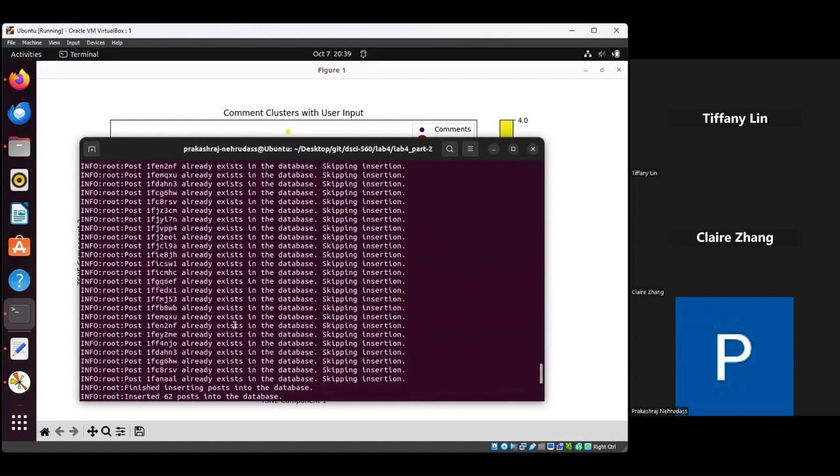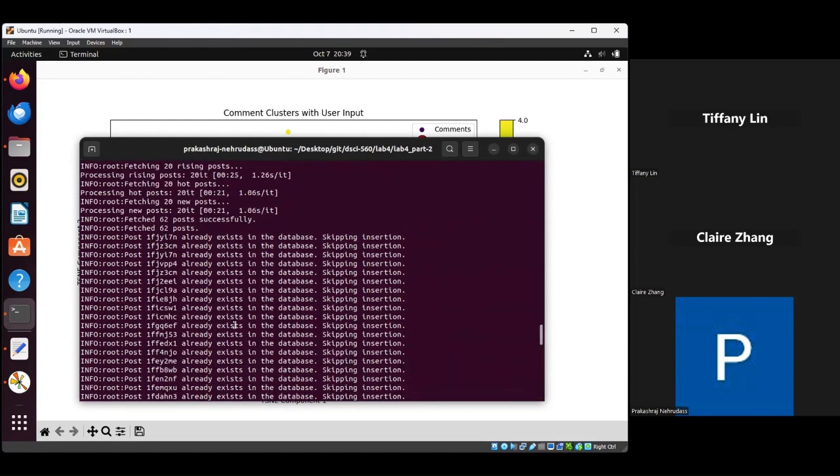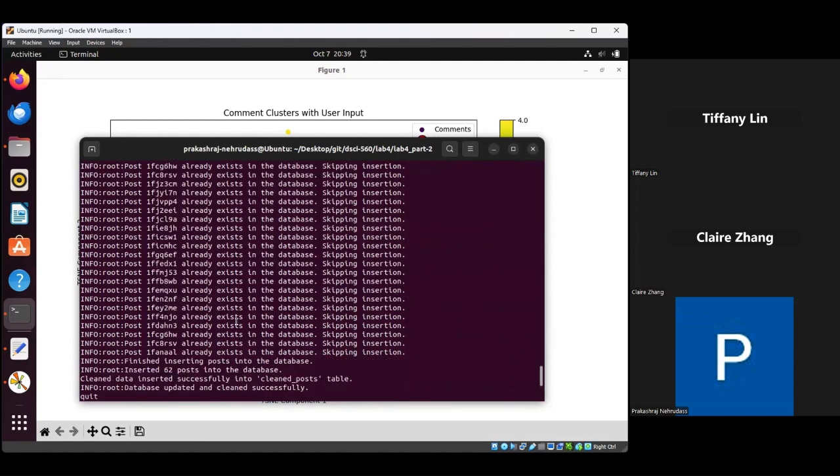See, the event is stopped, and the automation process stops after using quit. So that's it. That's it for lab assignment part 2. Thank you.